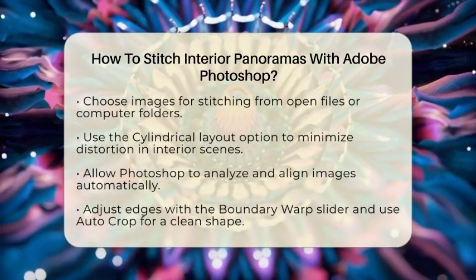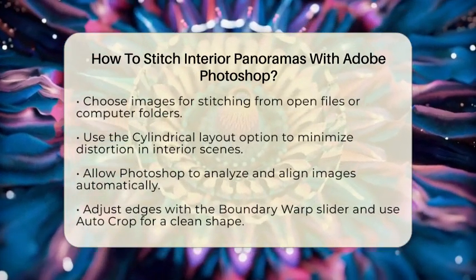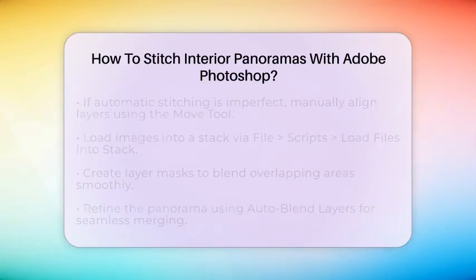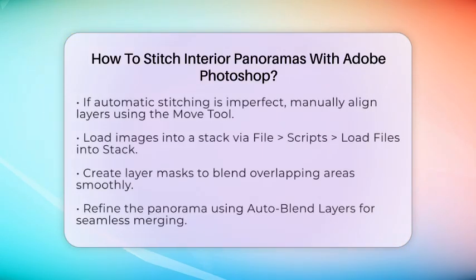Sometimes the automatic stitching might not be perfect. If that happens, you can manually align the layers. Load your images into a stack by going to File, then Scripts, and selecting Load Files into Stack. Use the Move tool to position the images and apply Free Transform or Warp to correct any alignment issues.